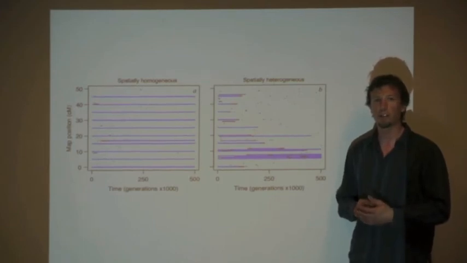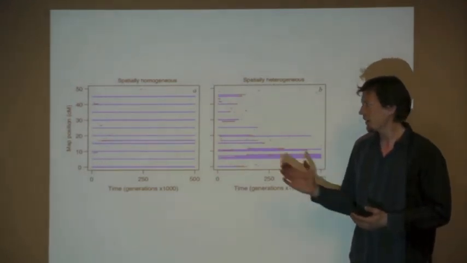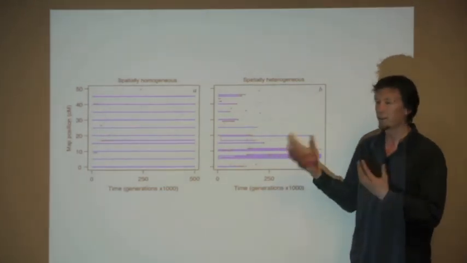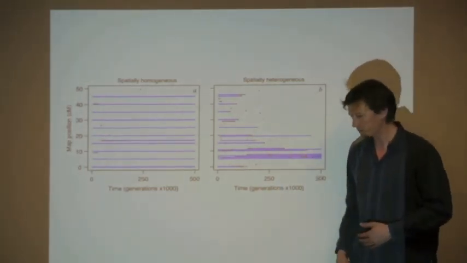I spend a lot of the rest of the paper looking at the effect of different parameters such as migration rate, population size, and rate of rearrangement on how fast you expect to get these clusters of locally adaptive loci evolving over time.